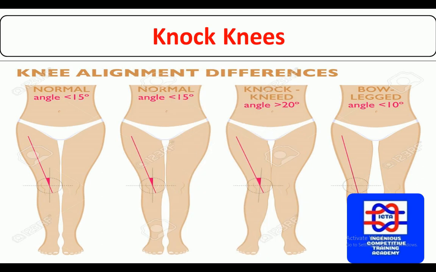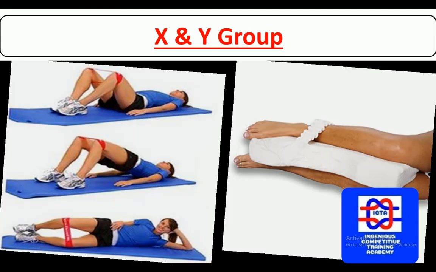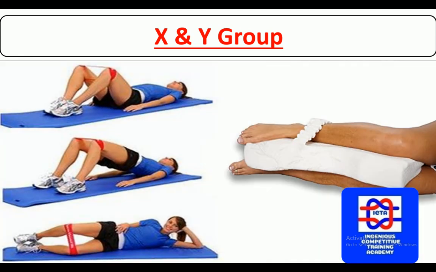And the knee alignment, you can see how exactly the normal legs and bow legs and knock knees, what exactly the difference is. Next we have few exercises, and you have to take few care while sleeping. You should have the pillow between your legs. That will help you a lot. These exercises will help you in making your legs straight.